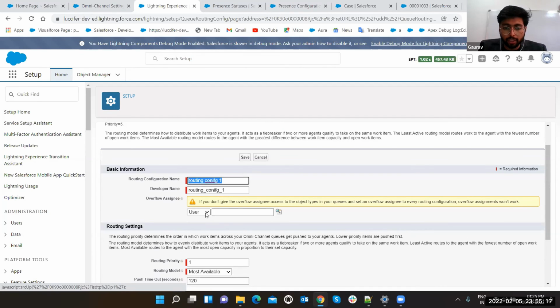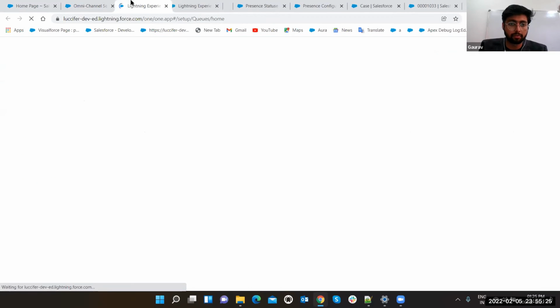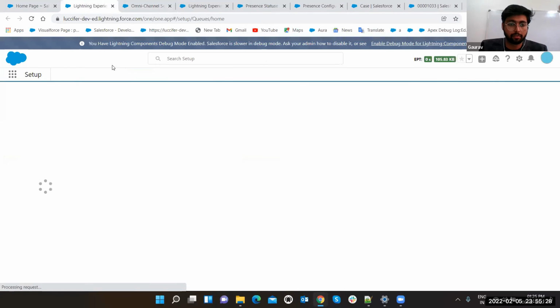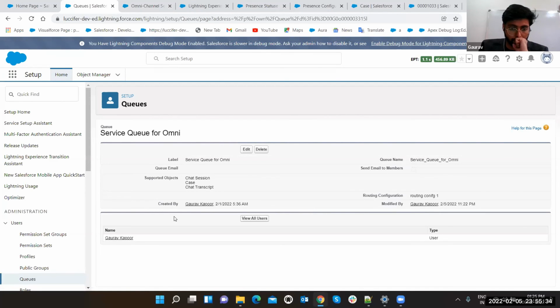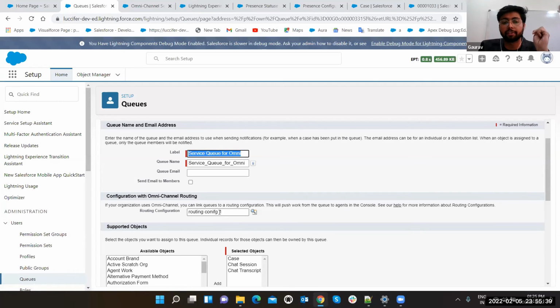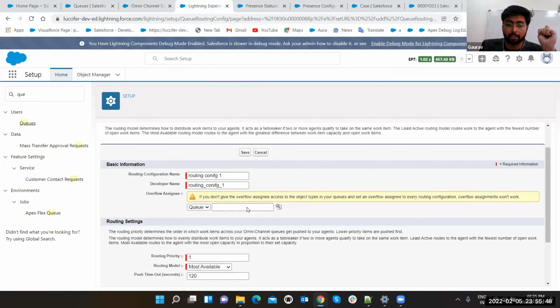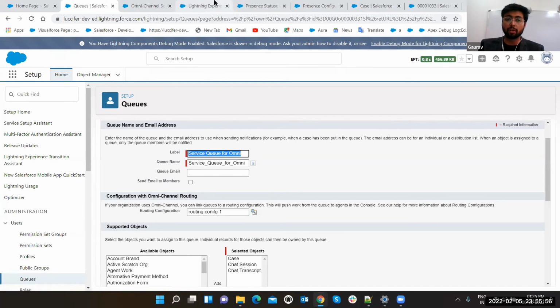So it is asking for the user and queue. You always have to give it a queue, but do not give it here. Let's open queues. I have opened queues. Click on it. See, I have provided a routing configuration one. Whenever you make a queue specifically for this omni-channel, and after making the routing configuration, when you make this and save it, do not select the queue here, because if you select the queue, it will not allow your routing configuration to get added with the queue at this point. So do not select it here.